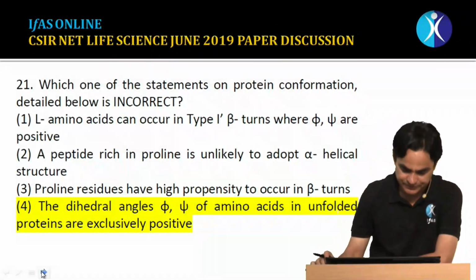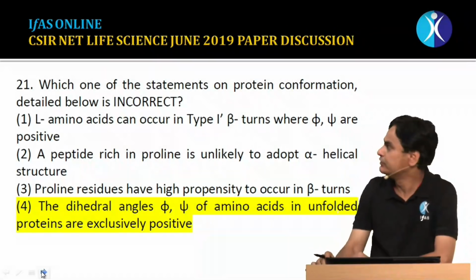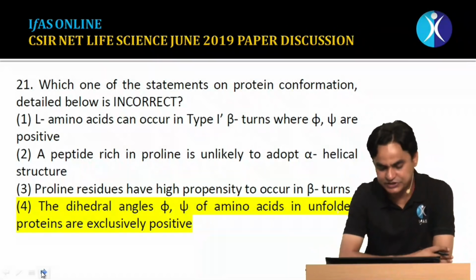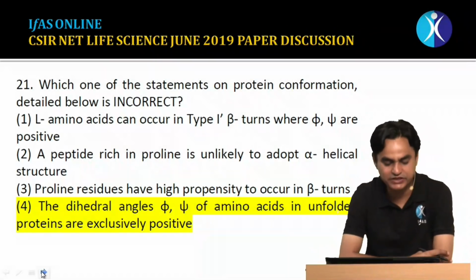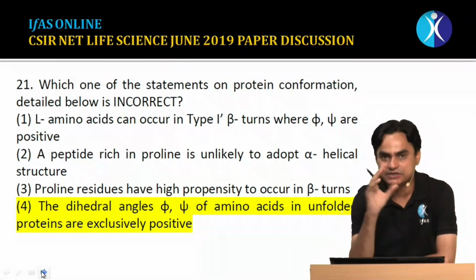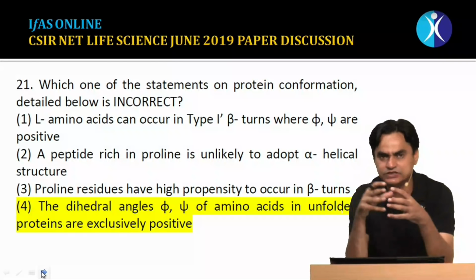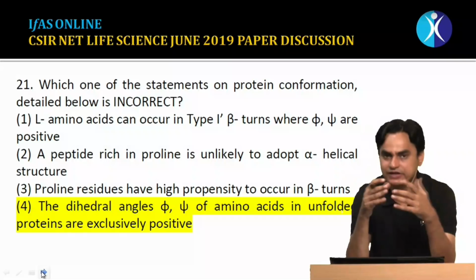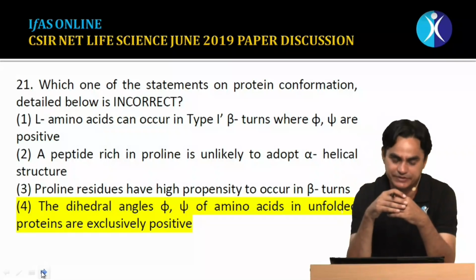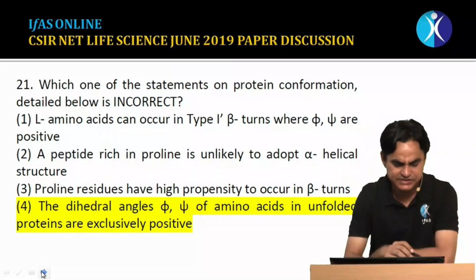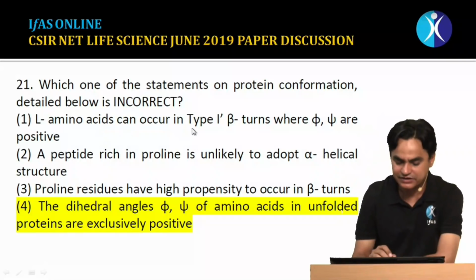Question number 21 says: which one of the following statements on protein conformations detailed below is incorrect? Such kinds of questions have been asked multiple times. So let's go through the options one by one. The first statement says that L amino acids can occur in type 1' beta turns where phi and psi values are positive.